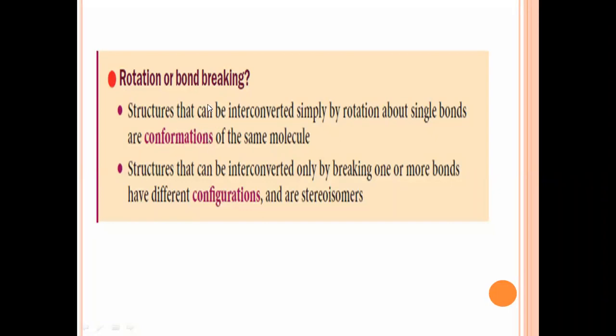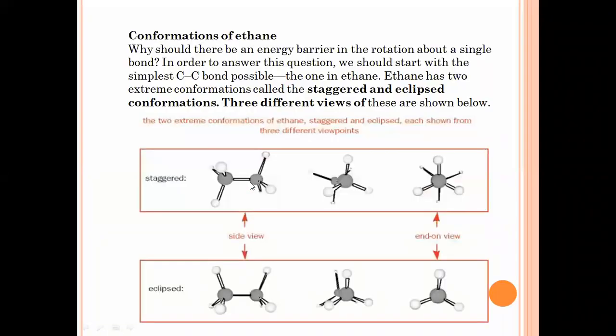Conformation is rotation about the single bond. It changes its structure, and this is known as conformation. And by breaking bonds, it is interconverted by breaking one or more bonds. This concept is known as configuration. Now, in front of you, two major and important conformations of ethane are given.